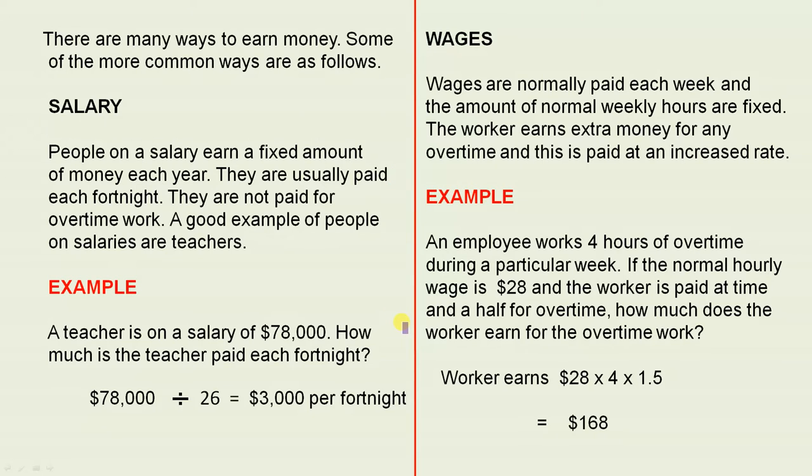Here's an example. A teacher is on a salary of $78,000. How much is the teacher paid each fortnight? So there are 26 fortnights in each year, so $78,000 divided by 26 gives you $3,000 per fortnight.